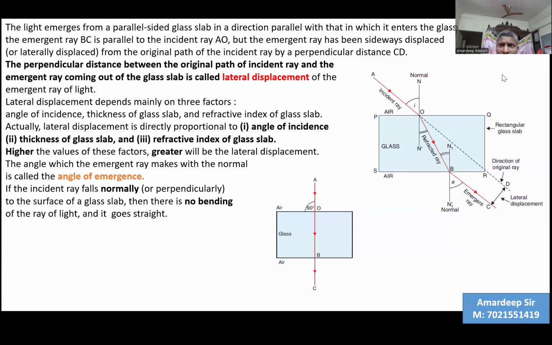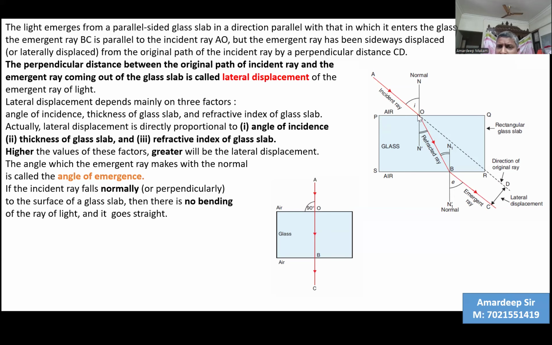Here is a slide to study the refraction of light through a glass slab. This PQRS is a glass slab. We just mentioned before that when light is incident on a glass slab, it goes from air to glass medium. So PQ is called the air to glass interface. That means it's a border, a boundary between air and glass. But now this is a transparent glass block.